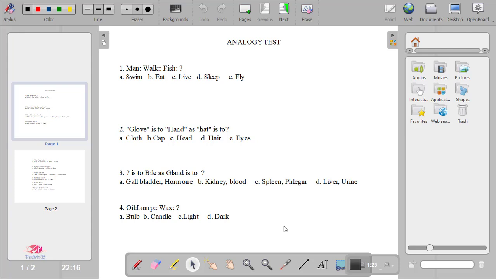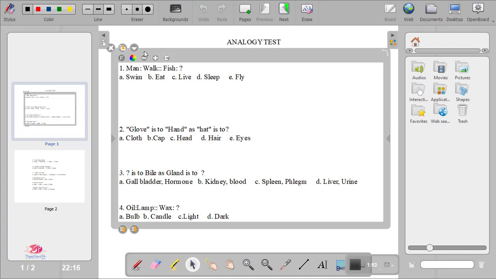So today we are going to study the first part of analogy only. And these analogy questions we are going to solve one by one. I will explain everything one by one with the help of logic. So let's start. Our first question is, man is to walk, then fish is to what?